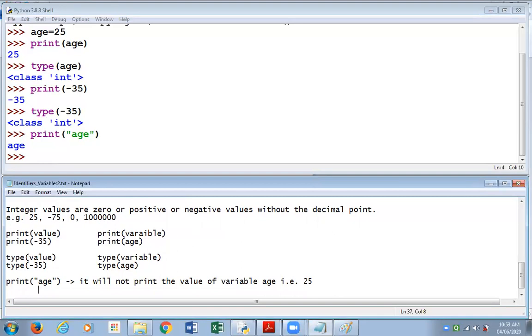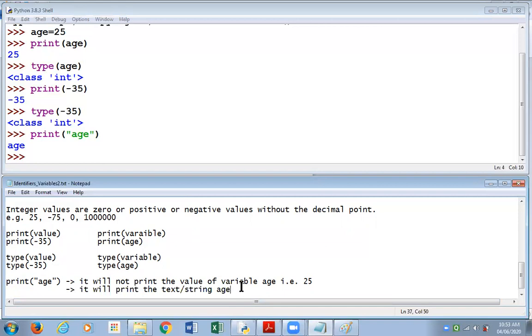Instead, it will print the text, or we can say string, age. It will simply print the text or the name or the word age. We can also call it a string. It will not print the value of the variable age. It will not be understood as a variable. It will be understood as a string. So take care of this.